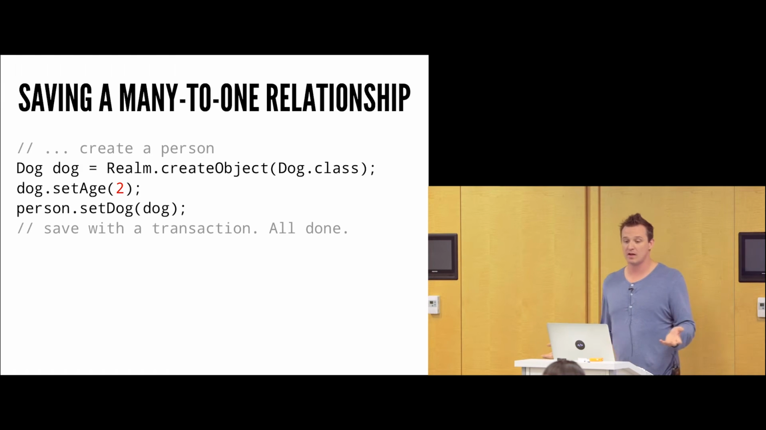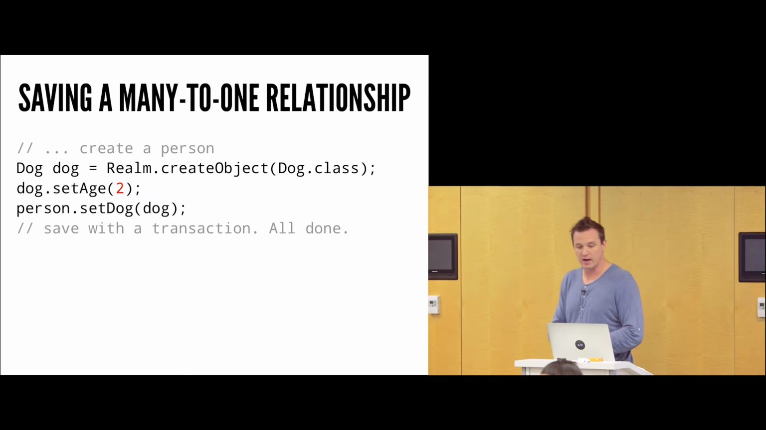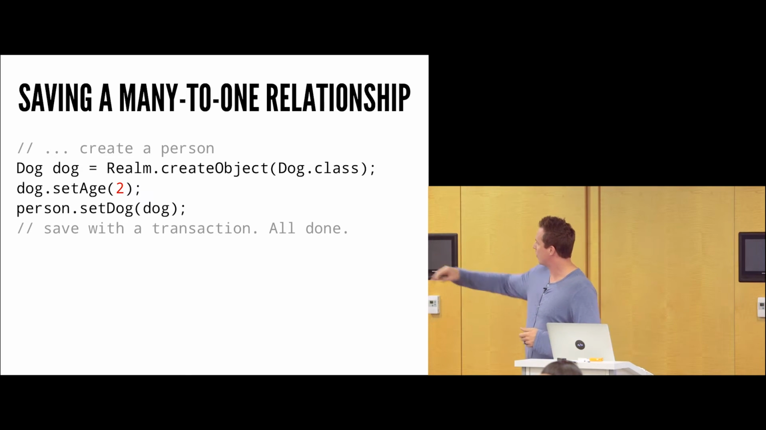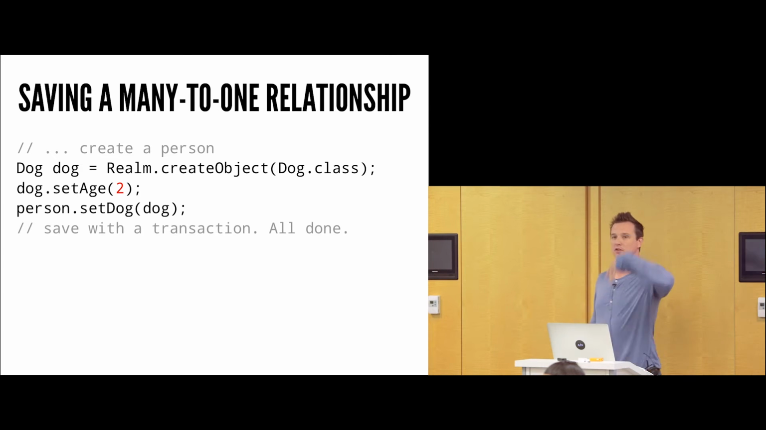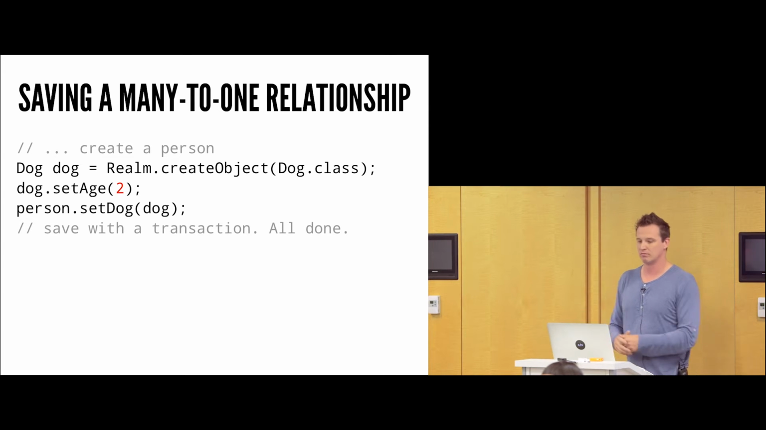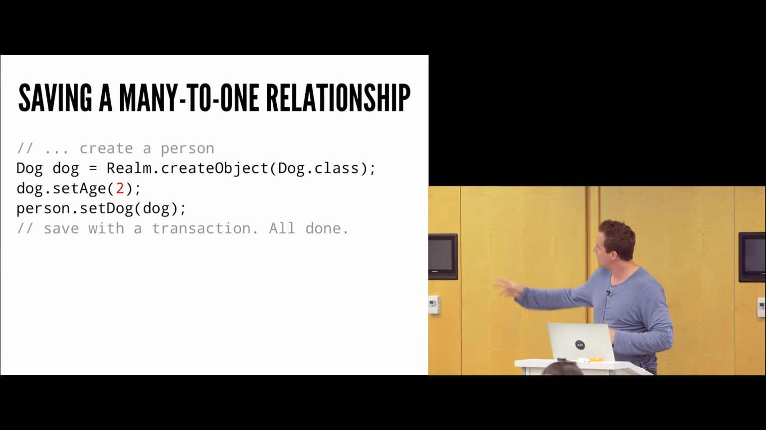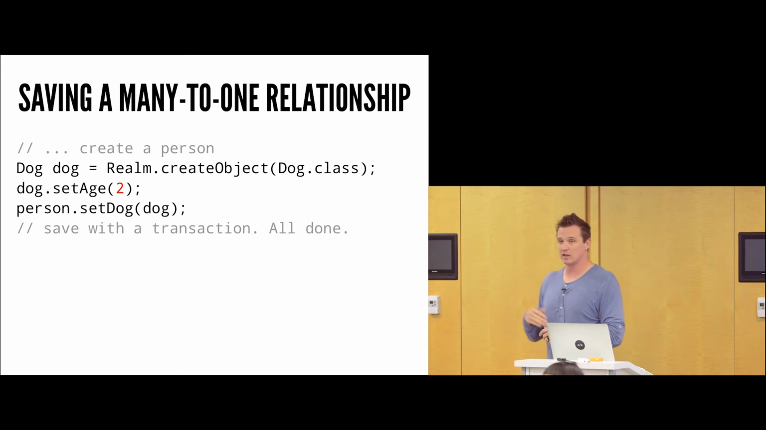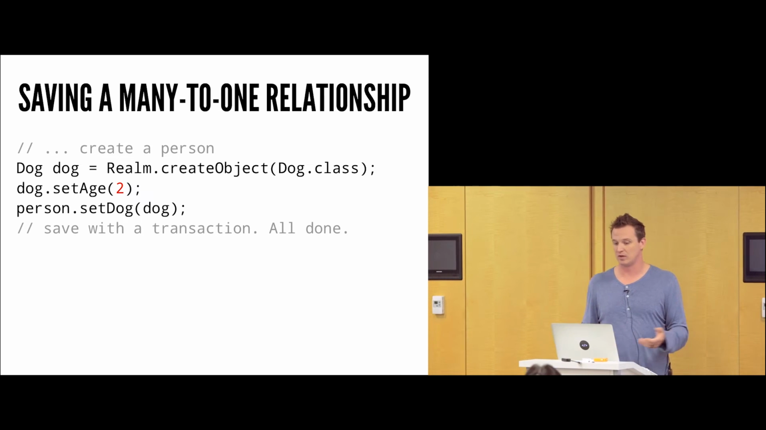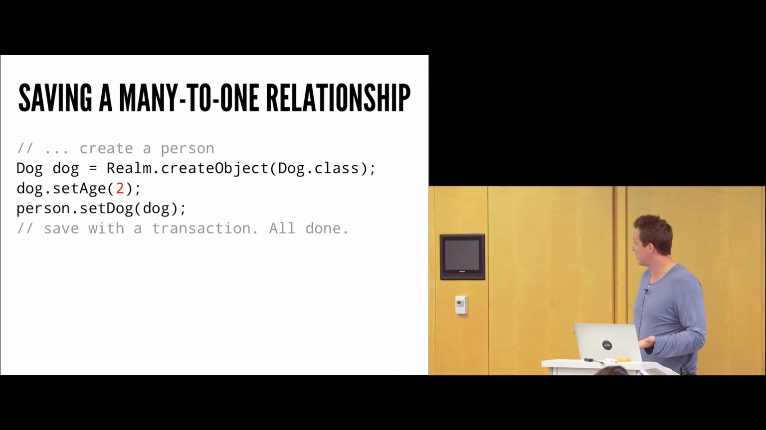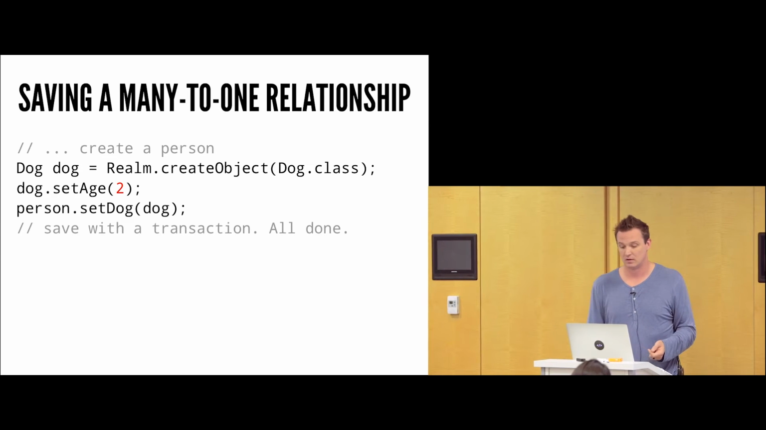Now, if I want to save a many-to-one relationship, I can go ahead and create the dog. And if you see line 3 here where I said person.setDog, just assume that we've already created a person before. I didn't want to create so much code here. Then we say, hey person, I want to set the dog. So maybe I got a new dog. I'm going to set the dog equal to that, and then I save it in a transaction. And that's it. The relationship is saved. So it's actually very simple. There's not really much to it.